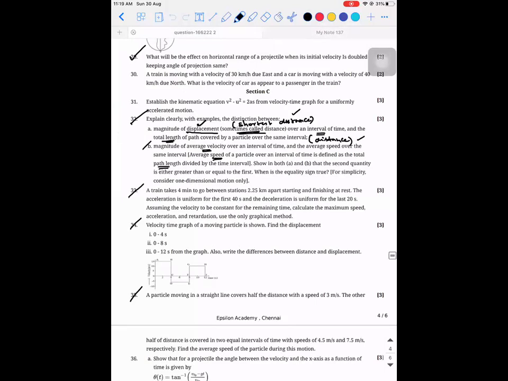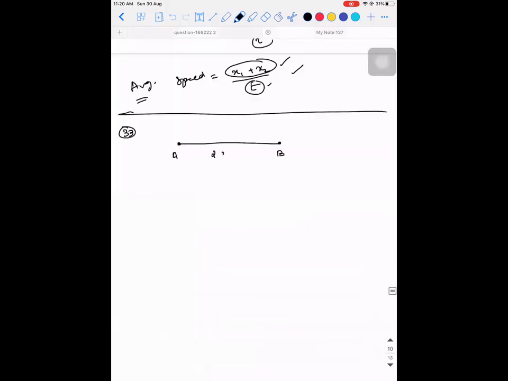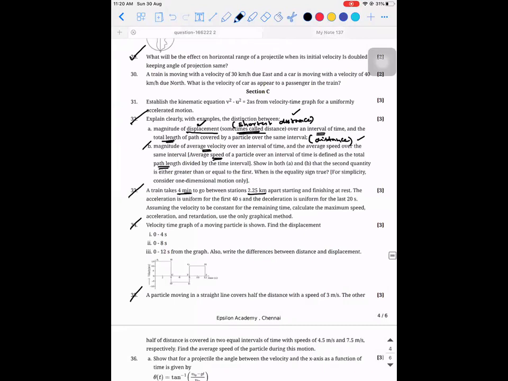Okay, so 1 minute, I will read it. A train takes 4 minutes to go between two stations which are 2.25 kilometers apart, starting and finishing at rest. That is possible only when the object accelerates and decelerates. The acceleration is uniform for the first 40 seconds and the deceleration is uniform for the last 20 seconds. Assuming the velocity to be constant for the remaining time, calculate the maximum speed, velocity, acceleration, and retardation.